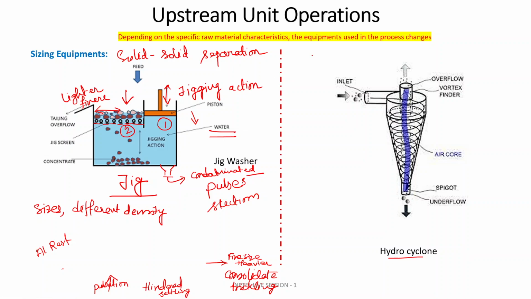Next one is hydrocyclone. So how it works? So the feed is being introduced in this direction, and there will be a vortex finder. You have to introduce the feed below the vortex finder, otherwise there will be short circuit, or there will be easy escape of the feed, and it will not come in the downward direction. So there will be a vortex, and due to that, it is also a classifying equipment.